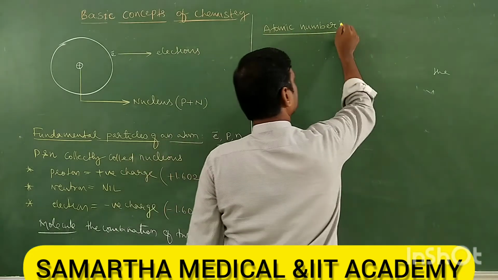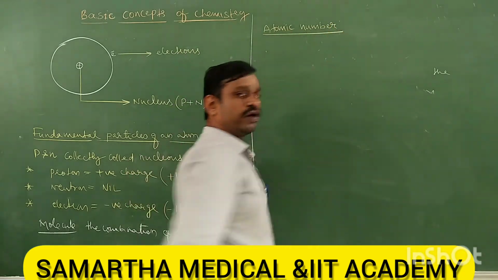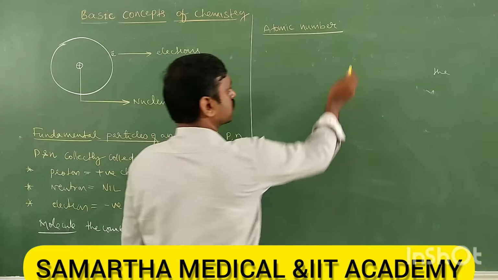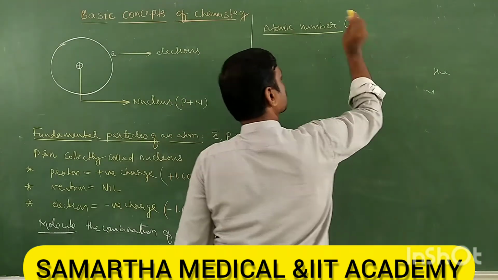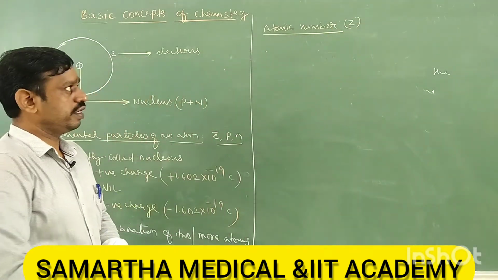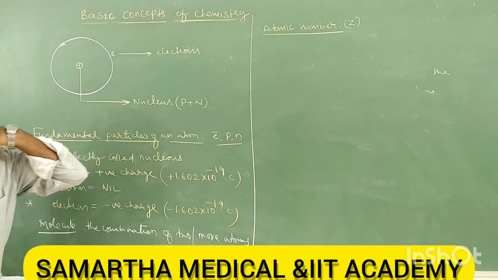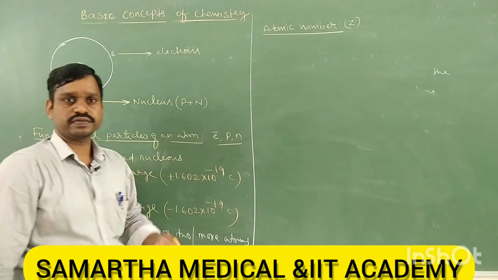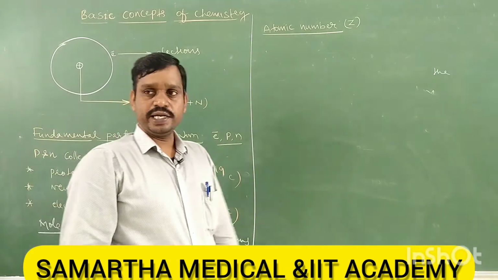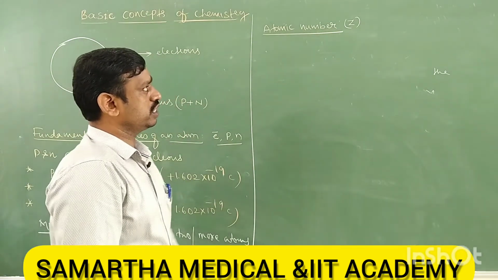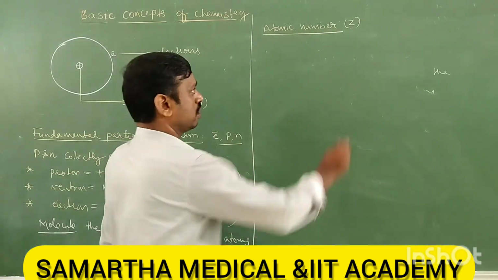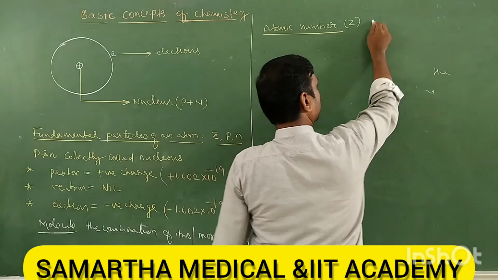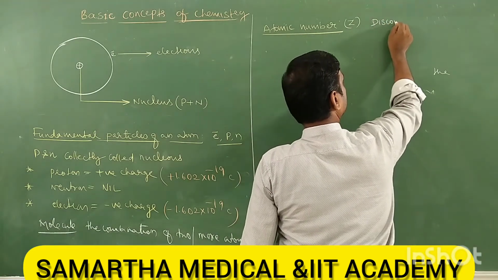Atomic number is denoted by Z. What is atomic number and its importance? Let's see. Atomic number was discovered by Moseley, so take down.